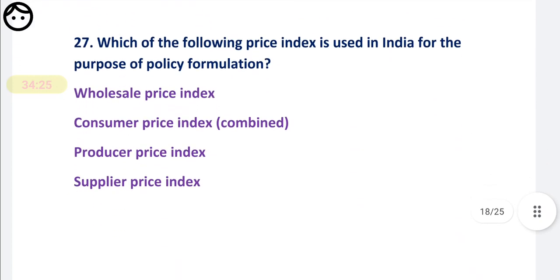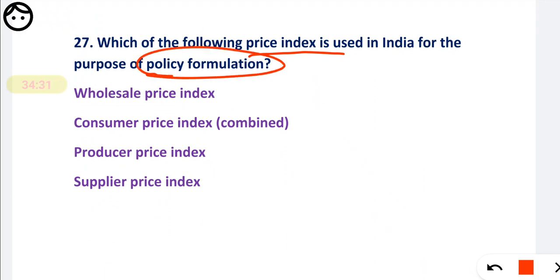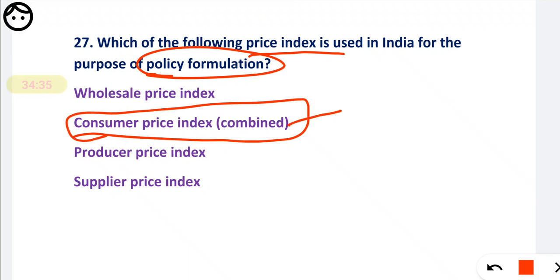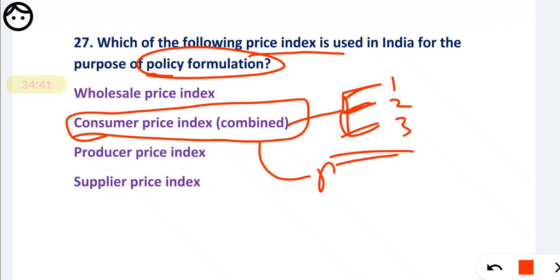Question number 27. Which of the following price indices is used in India for the purpose of policy formation? I have already told in the previous question. CPI, that is mainly CPI combined. Why is it combined? It is having 3 types. I have already explained. The CPI is having 3 types, and CPI is used for policy formation.